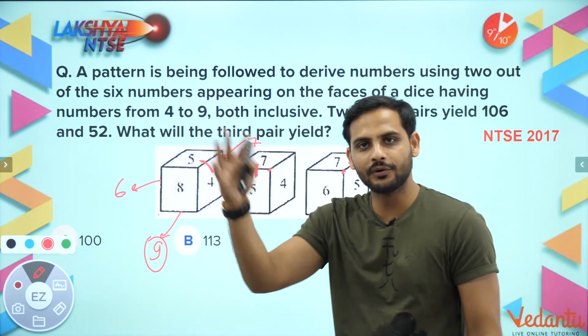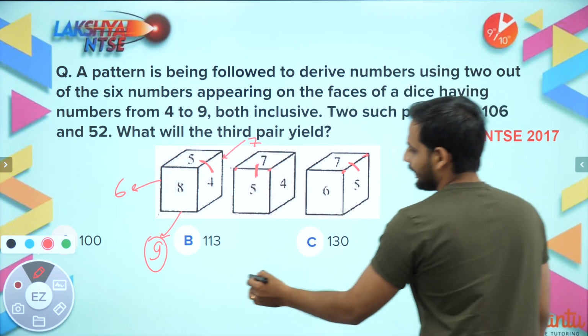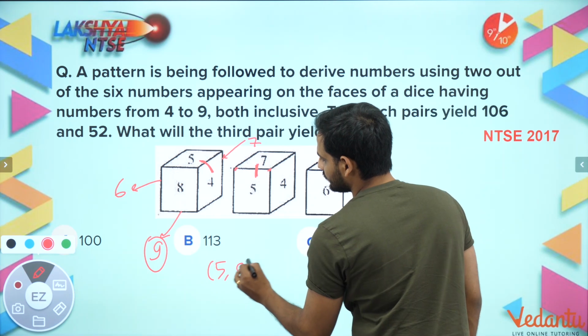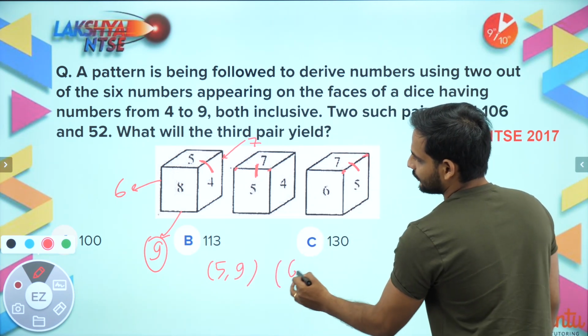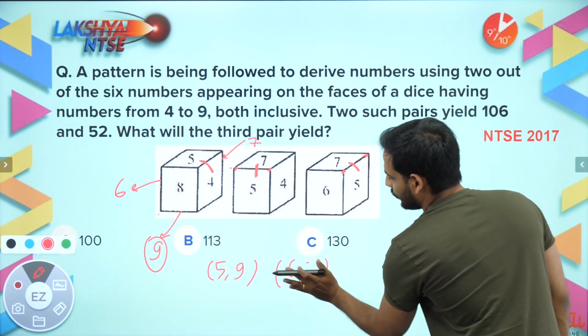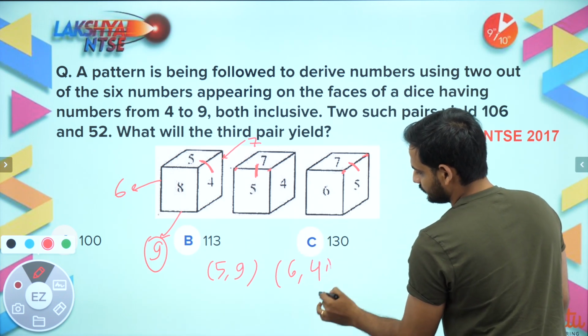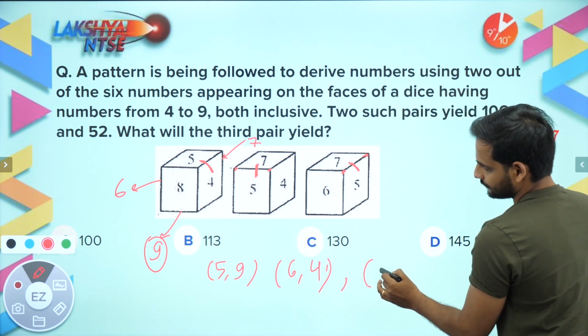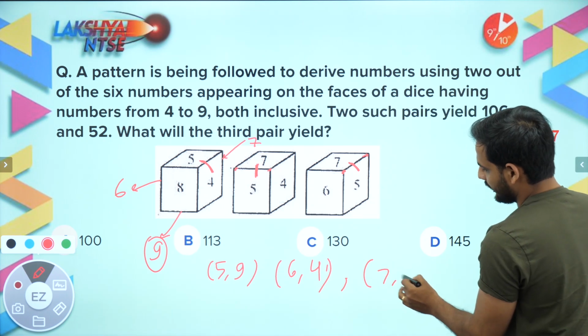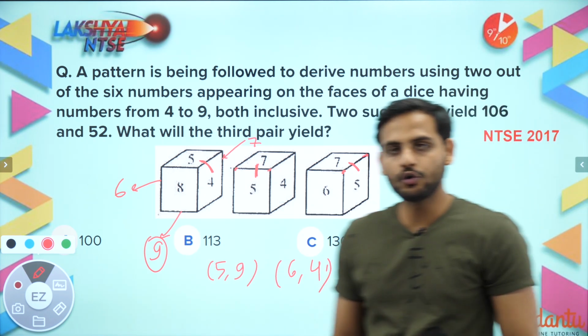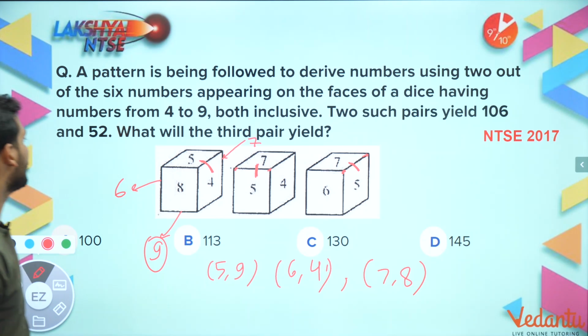So the pairs of opposite faces: one is we have 5, 9. Then we have 6, 4. And then we have 7, 8. Correct? Now the two pairs which they are yielding is 106 and 52.